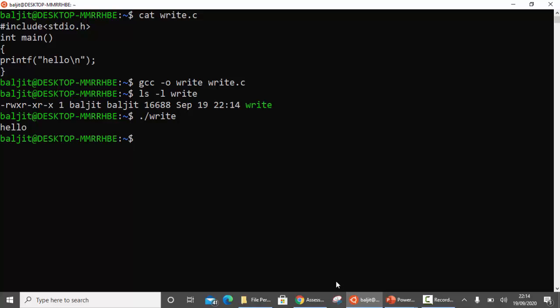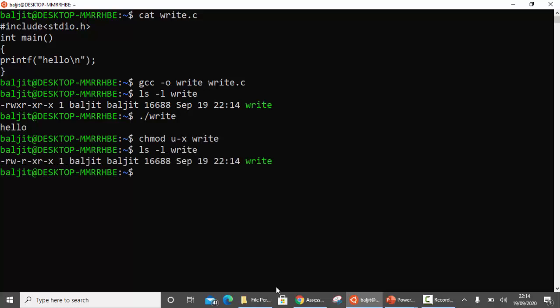So write.c is not an executable file, but the output file write, the file that I get after compiling the C program, is an executable file. Now if I deny execute on this particular file, chmod u-x write. You can see now the execute permission is not there for this particular user.